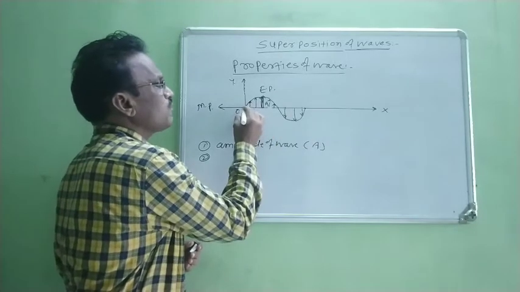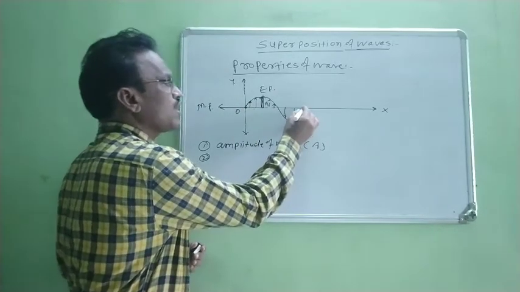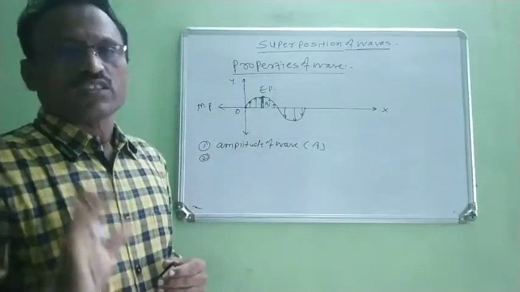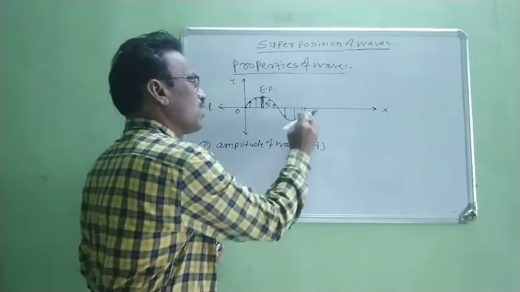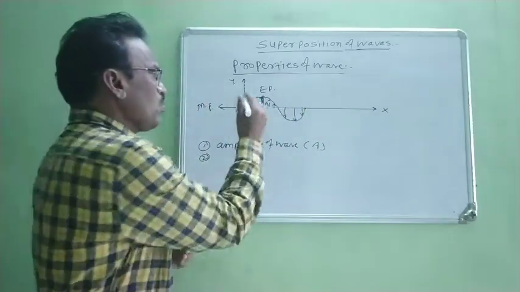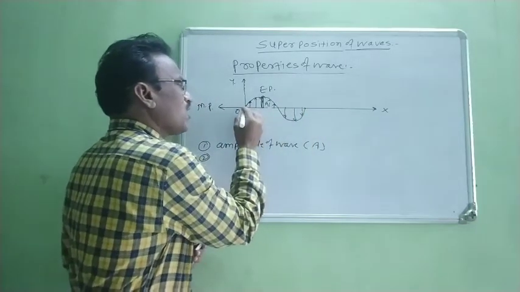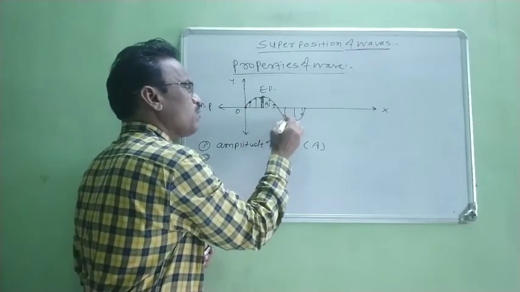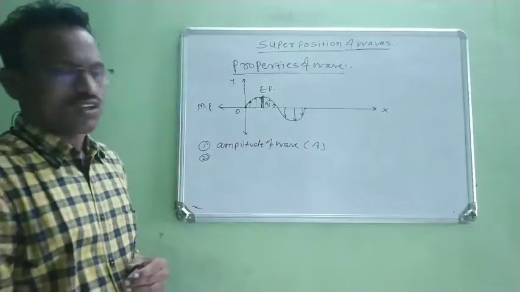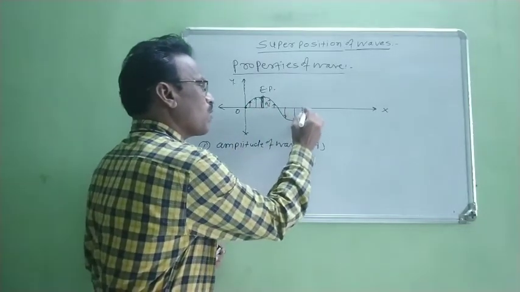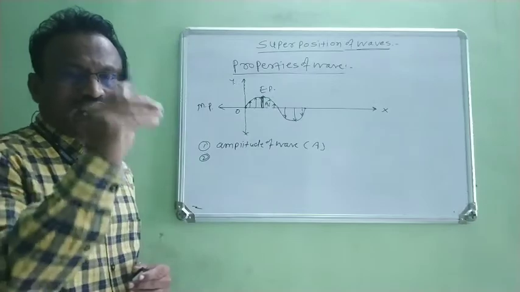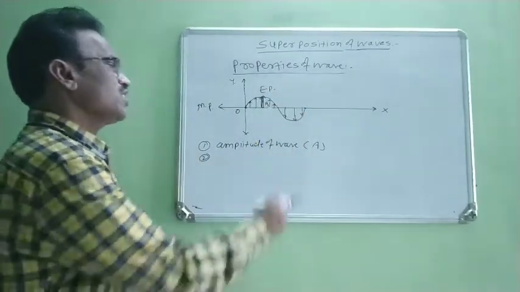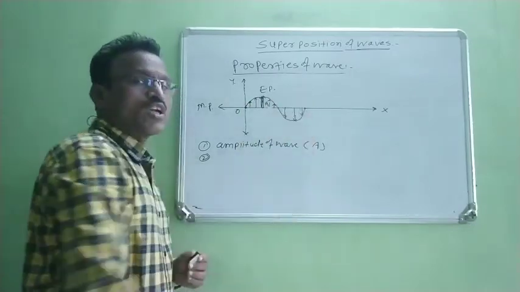When this particle reaches this point, we say that this particle completes one vibration. The time taken by that particle to complete one vibration is nothing but the period of a wave.